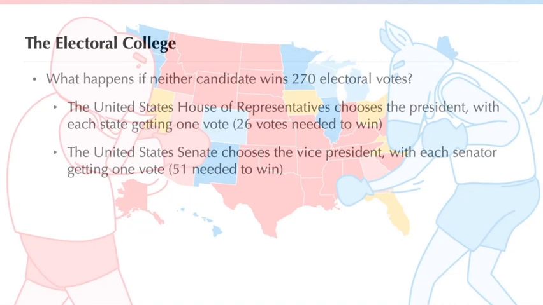So what happens if neither candidate wins the 270 electoral votes needed to become president? If that happens, the United States House of Representatives is charged in choosing who the president will be, with each state getting 1 vote, regardless of the size of their congressional delegation. 26 votes are needed to become president in that case. The United States Senate chooses the vice president, with each senator getting 1 vote. 51 votes are needed to become vice president.